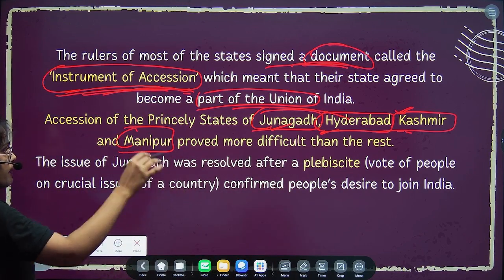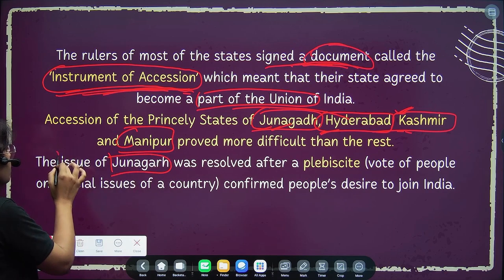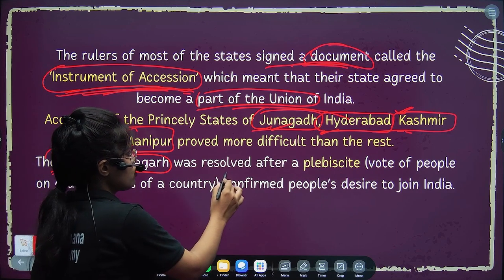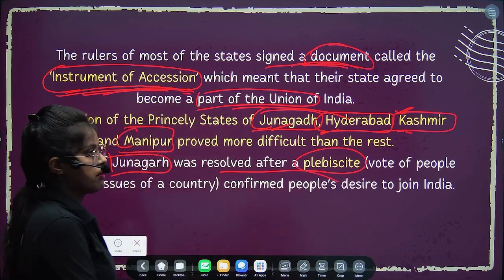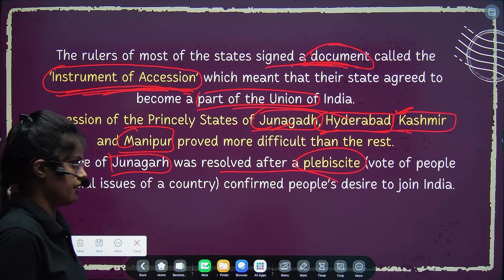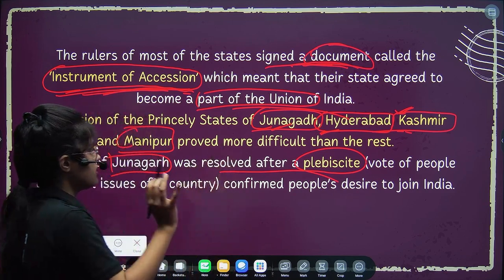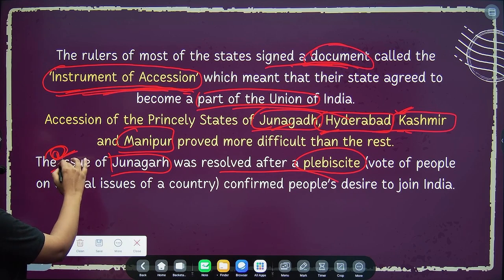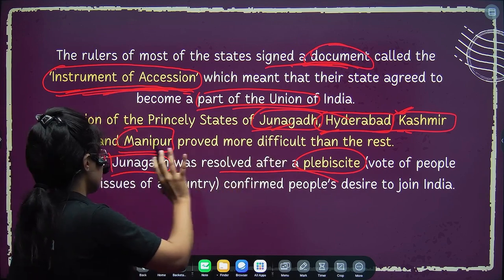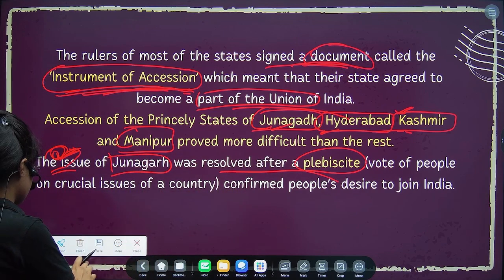So in this chronology, first we are discussing Junagadh, right? Junagadh, if we compare with the other regions, was quite easy, because it was resolved by plebiscite, right? So a plebiscite is basically a vote by the people. Okay, so the people assented that they are willing to join the Indian Union territory, right? So the first one, Junagadh, their accommodation and integration problem was resolved by plebiscite. Now we are going to discuss Hyderabad, Kashmir and Manipur in the next slides, right?